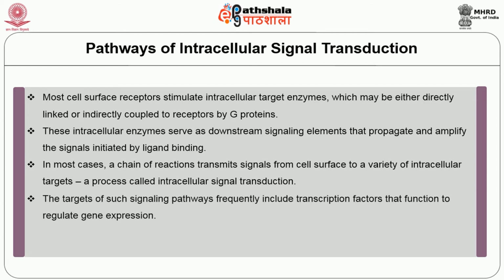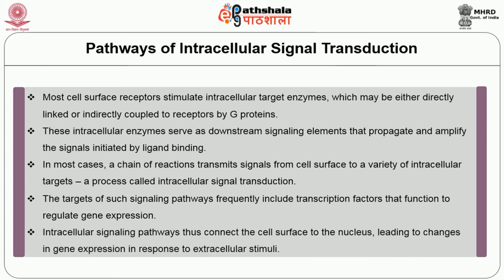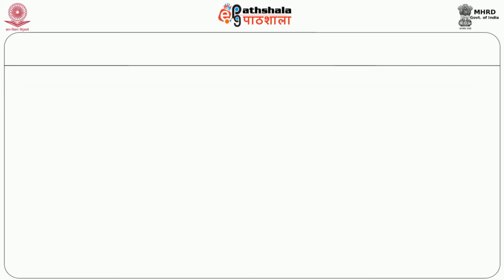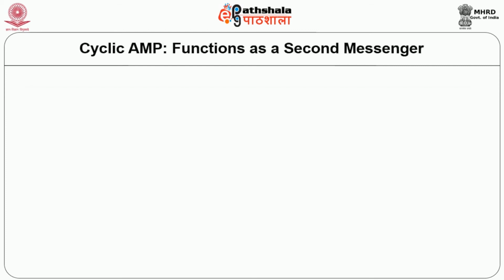The targets of such signaling pathways frequently include transcription factors that function to regulate gene expression. Intracellular signaling pathways thus connect the cell surface to the nucleus, leading to changes in gene expression in response to extracellular stimuli. Now we are going to see about a second messenger called cyclic AMP.